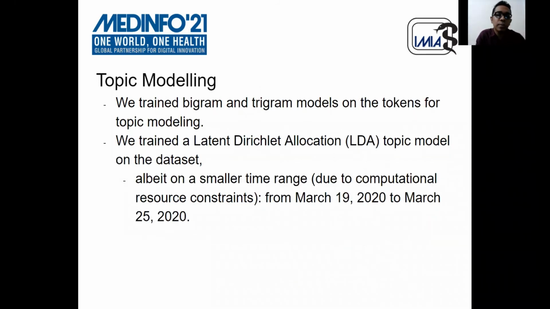As we collected a huge number of tweets, almost 224.5 million, they contain different types of text. So to summarize them, we did topic modeling. For that purpose, we trained bigram and trigram models on the tokens we previously derived. Then we trained our LDA topic model on the dataset to find the concurrent trending topics. Due to computational resource limitation, we could train this topic model on only a one-week dataset from March 19, 2020 to March 25, 2020.